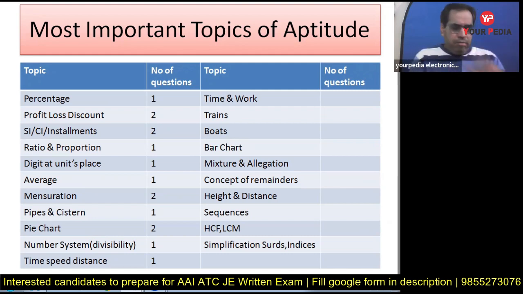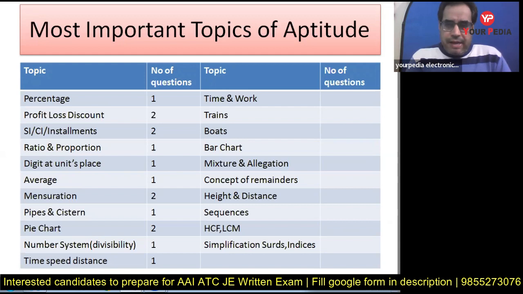This is the strategy which you have to follow. First of all, prepare these topics. After preparation, if you feel that you have more time to cover more topics, then you can go for other topics. Otherwise, stick to these topics mainly, because 15-mark questions will be there. Almost all the questions will be from these topics mainly. This is my guess about this upcoming exam.